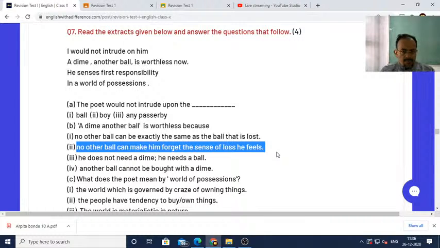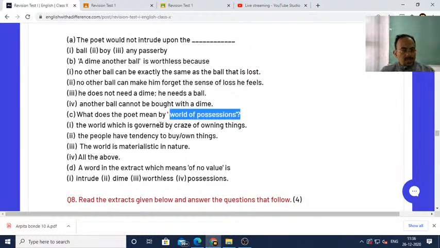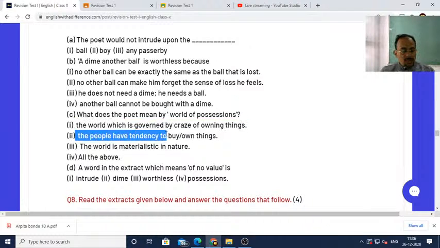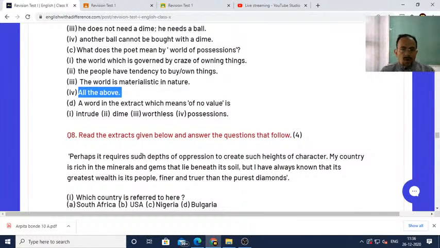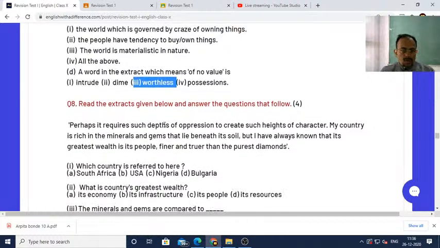Okay, then you can see, what does the poet mean by world of possessions? World of possessions means the world which is governed by craze of owning things, correct? The people have tendency to buy or own things, correct? The world is materialistic in nature, correct? All the above. So when three statements are correct, it means all the above will be the correct option. Then a word in the extract which means of no value. Of no value means of no significance. It means worthless. So the answer will be worthless.